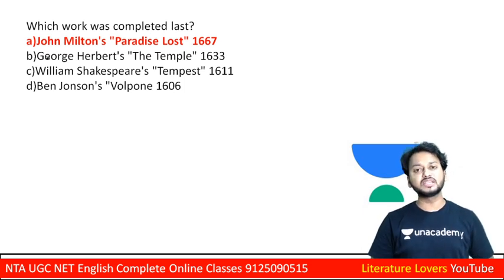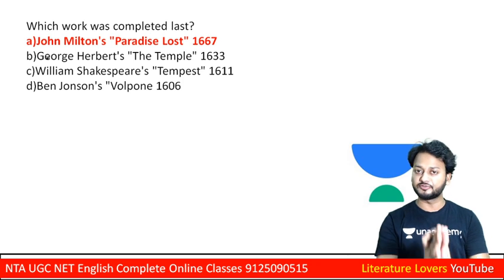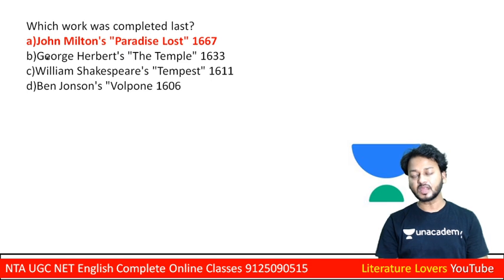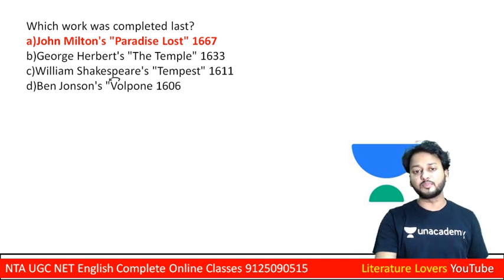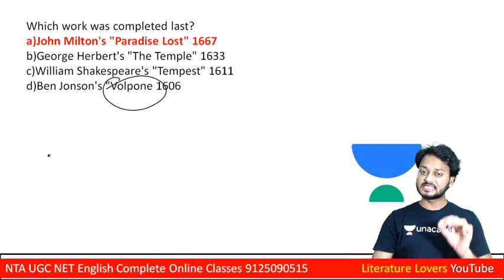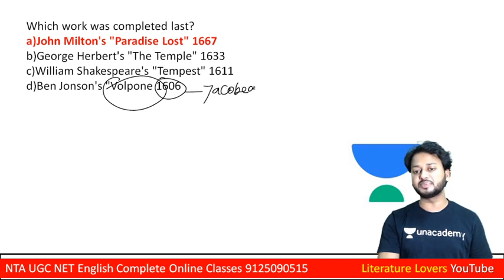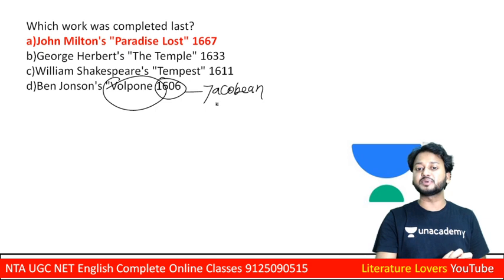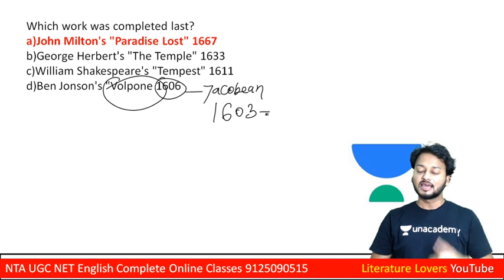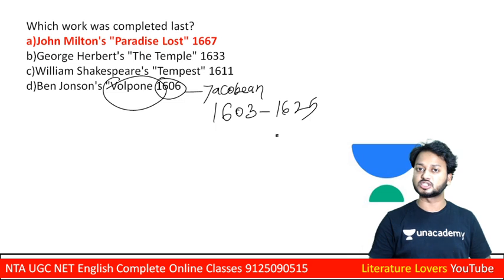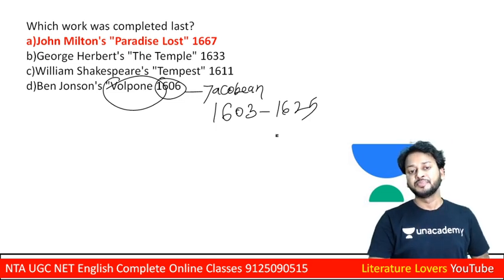Learners, I have already mentioned the date of publication of all these works. Ben Jonson's Volpone appeared in 1606. This is the Jacobean time period, learners, because the Jacobean period started in 1603 and ended in 1625.